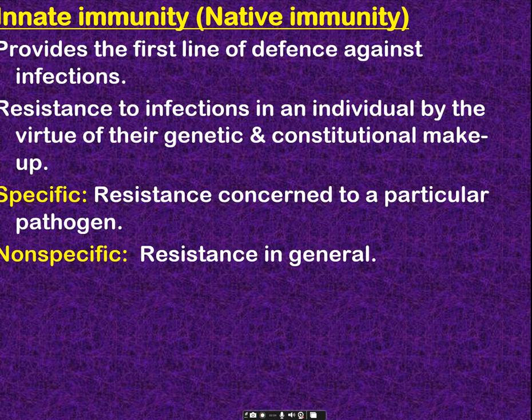So, it is inherited by genetic inheritance, or we get it through genetic characteristics, by virtue of the genetic and constitutional makeup. Okay, so we get this innate immunity by birth. If resistance is specific to the concerned organ or concerned species or the pathogen, we call it specific. If it is general, we call it non-specific. So basically innate immunity is the first line of defense against the infection.